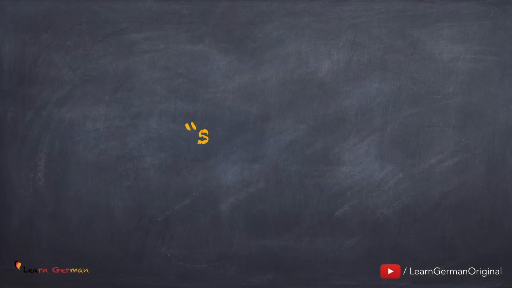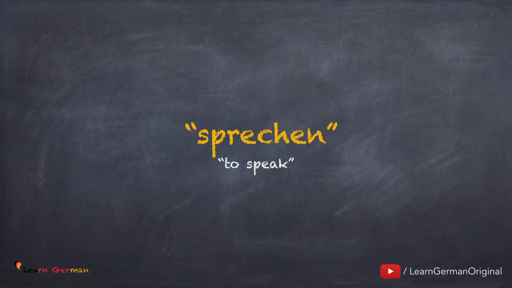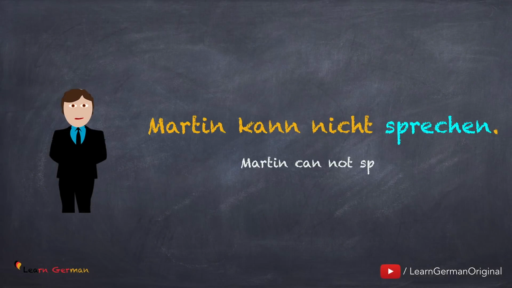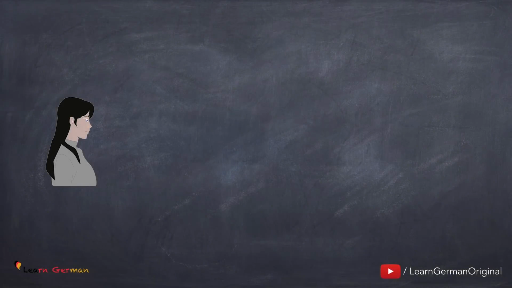The first verb is sprechen. Sprechen basically talks about your ability to speak. It's just like the other abilities, to walk, to see, etc. Let's look at the first example. Martin kann nicht sprechen. As you can see, in this example, Martin does not have the ability to speak.